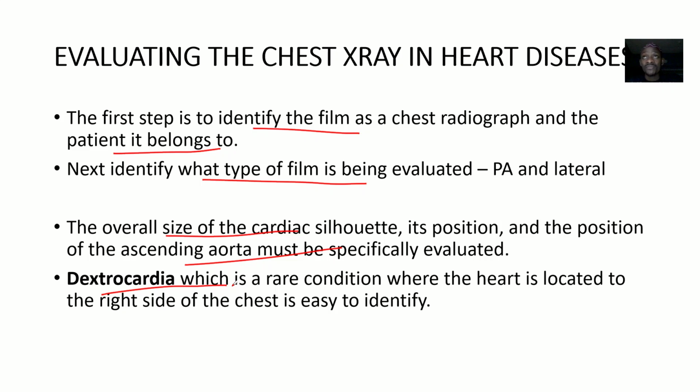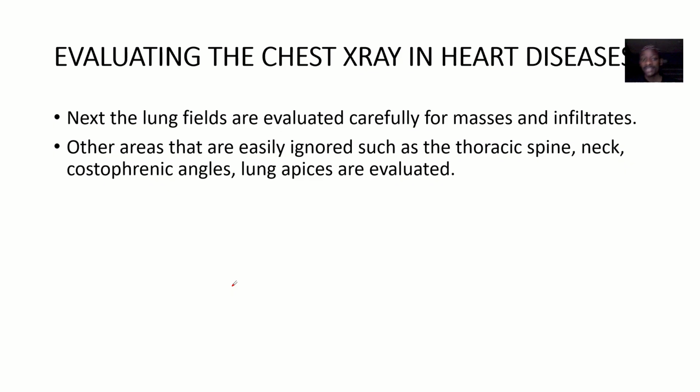First one is to check the cardiothoracic ratio. Next, identify that it is a chest X-ray. Next, identify the patient. That's three things, right? Next, identify which view. Next, check the size of the heart and all that. Then next, check for dextrocardia. That's six things, right? The lecture will look scanty, but there's a whole lot of facts in it.